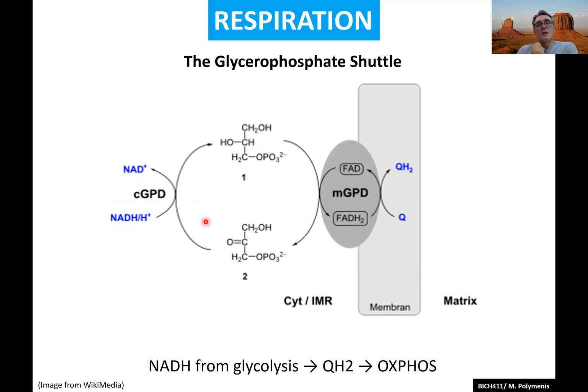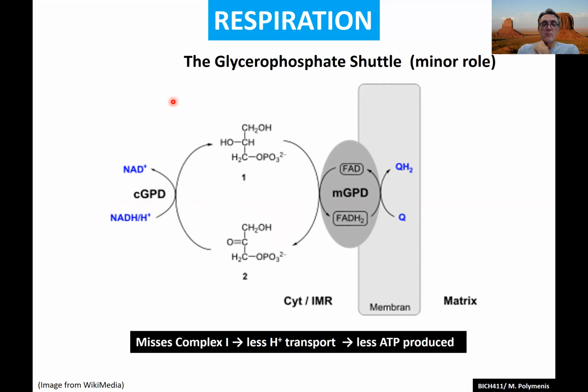If you had found a way to feed NADH to complex 1 instead, then you could get a few extra protons coming out. But if you go through this route, you lose those protons coming out. So it misses complex 1, you have less proton transport, and less ATP will be produced.